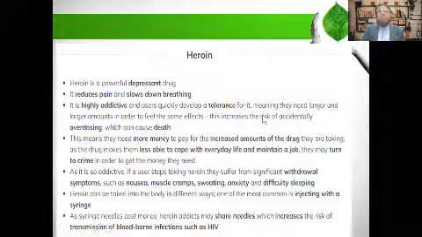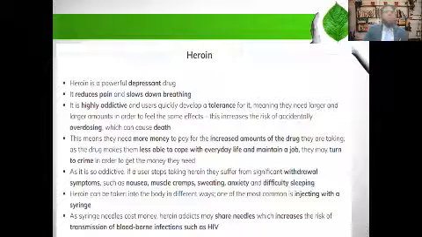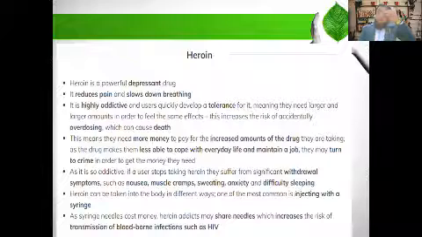This increases the risk of accidentally overdosing, which can cause death. So once you take a little, every time you increase the dose and take it frequently, it may cause the death of a person because of the overdose.